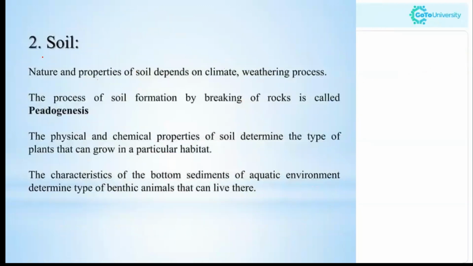Now, moving to the soil. Soil is formed by the breaking of rocks, which is called pedogenesis. The nature and properties of the soil depend on the climate and weathering process. Depending upon the climate the particular region is having and the type of weathering process happening, the soil will have different physical and chemical properties.